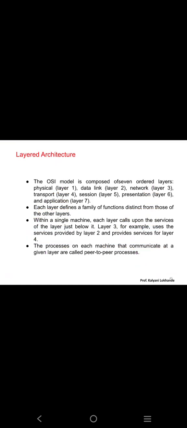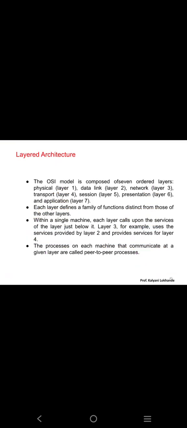So for example, if H2 is added on the data link layer, H2 and T2 will be removed on the data link layer only. If H3, H4 is added on the transport layer, the H4 will be removed on the transport layer of the receiver only. That is what we call peer-to-peer communication. So the information intended for the transport layer is only read by the transport layer. No other layer will be aware of what the transport layer is doing. So there is a concept of encapsulation also and peer-to-peer communication.